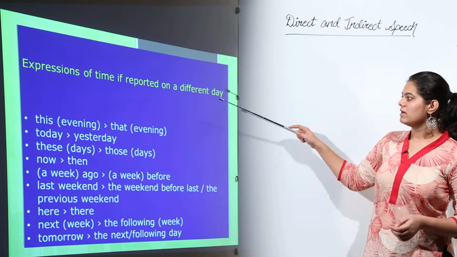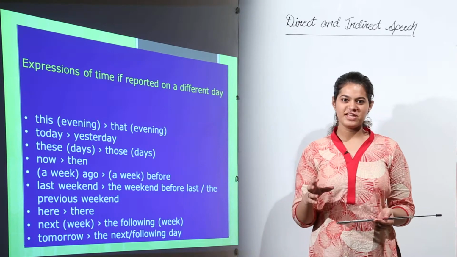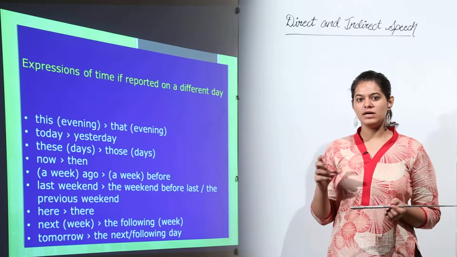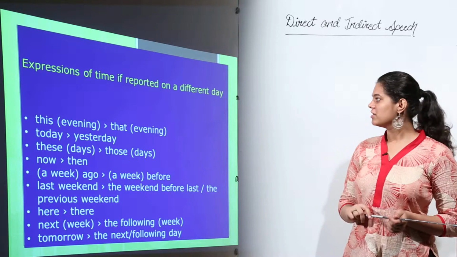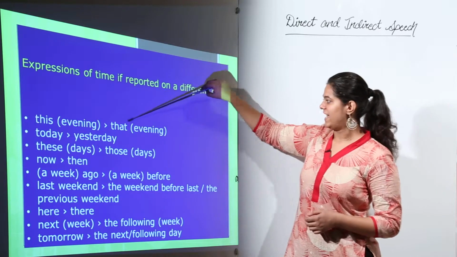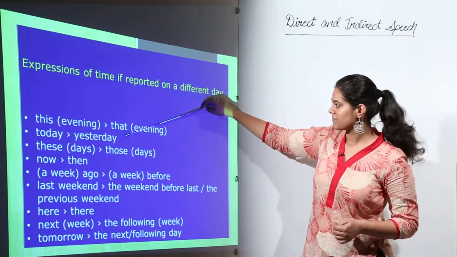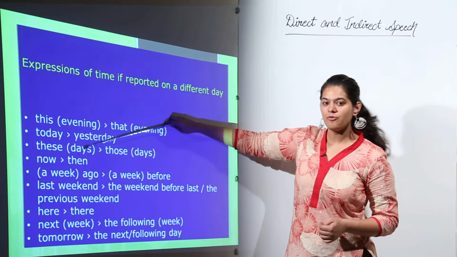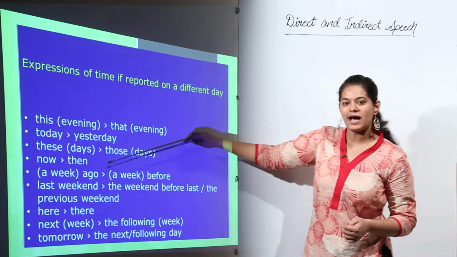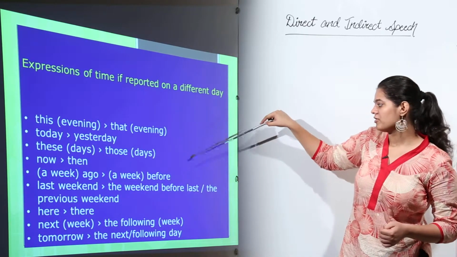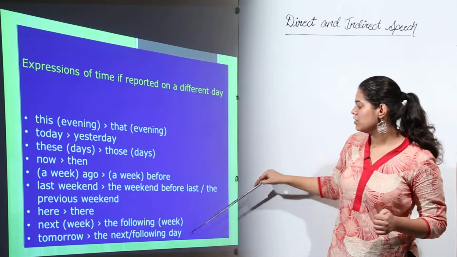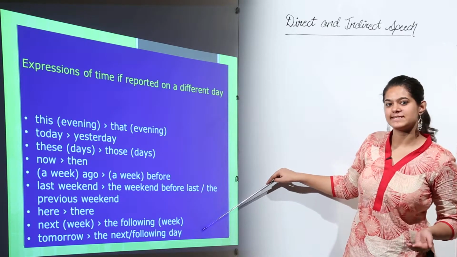Next, now see, some action might have taken place right now, but when you're reporting it later, you would have to tell them some time frame, right? So this is how we report different time frames. This becomes that, today becomes yesterday, these becomes those, now becomes then, a week ago becomes a week before, last weekend becomes the previous weekend or the weekend before last. Here becomes there, next becomes the following, tomorrow becomes the following or the next day, right?